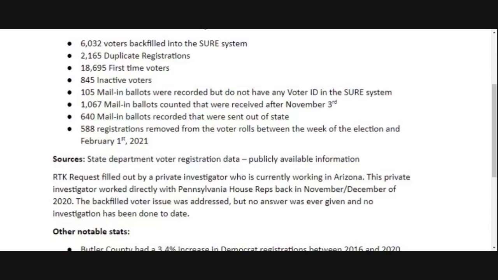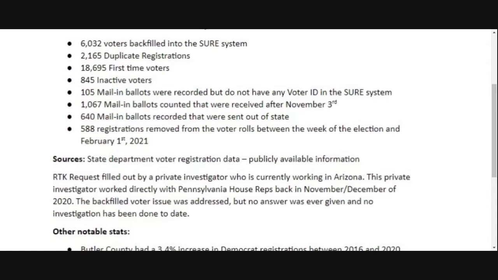And here's another question, how do you become reactivated? So how do you go from that inactive status? We know if you don't vote for 2 consecutive presidential elections, the system is supposed to automatically kick you to inactive. But how do you get active again? Because we're noticing an awful lot of movement in statuses like that in different counties all across the state, particularly in the 2020 election, where inactive voters either voted while they were inactive or activated, voted, and then went back to an inactive status. A lot of very strange things happening with that.